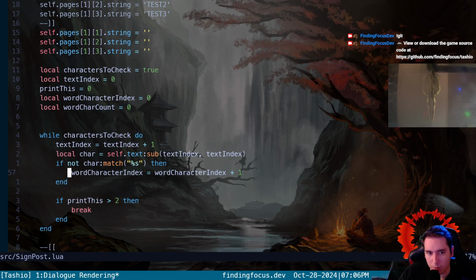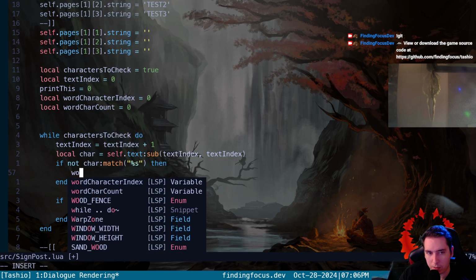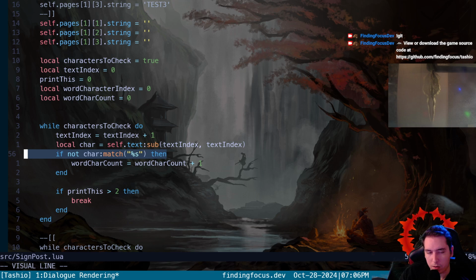So what we're going to do here is take our word char count, and we're going to set it equal to just increment by 1. So first character would be A. A is not a space. Therefore, our word char count is at least 1.